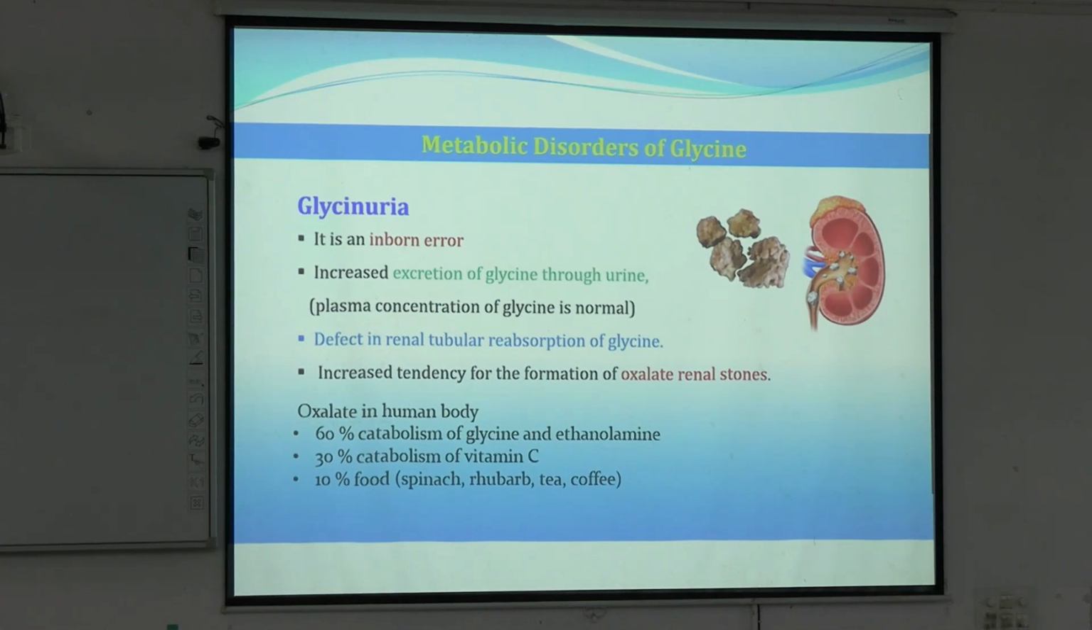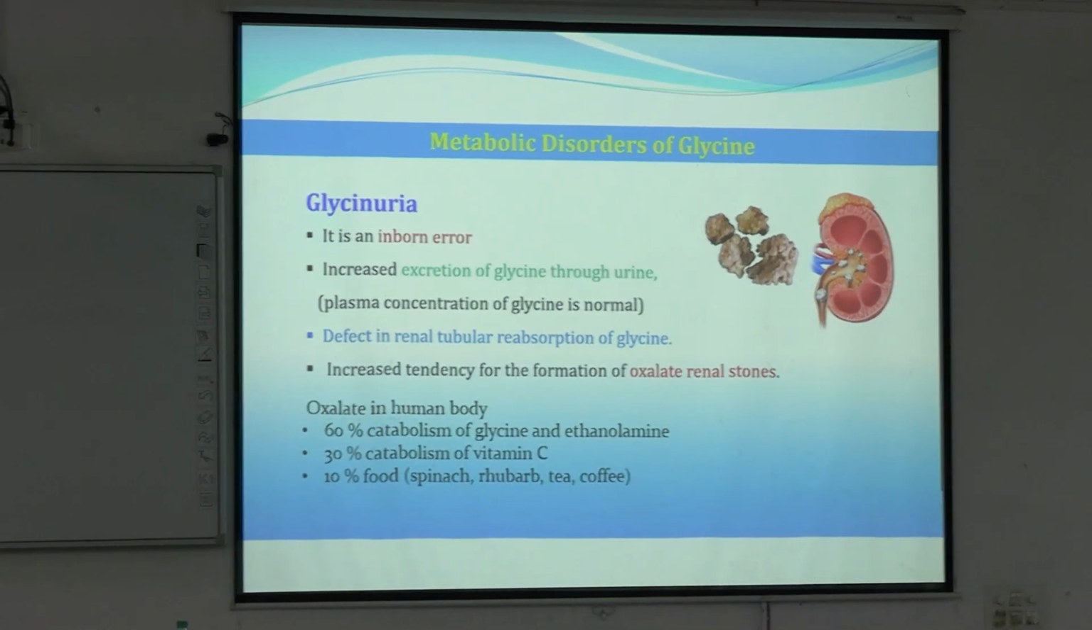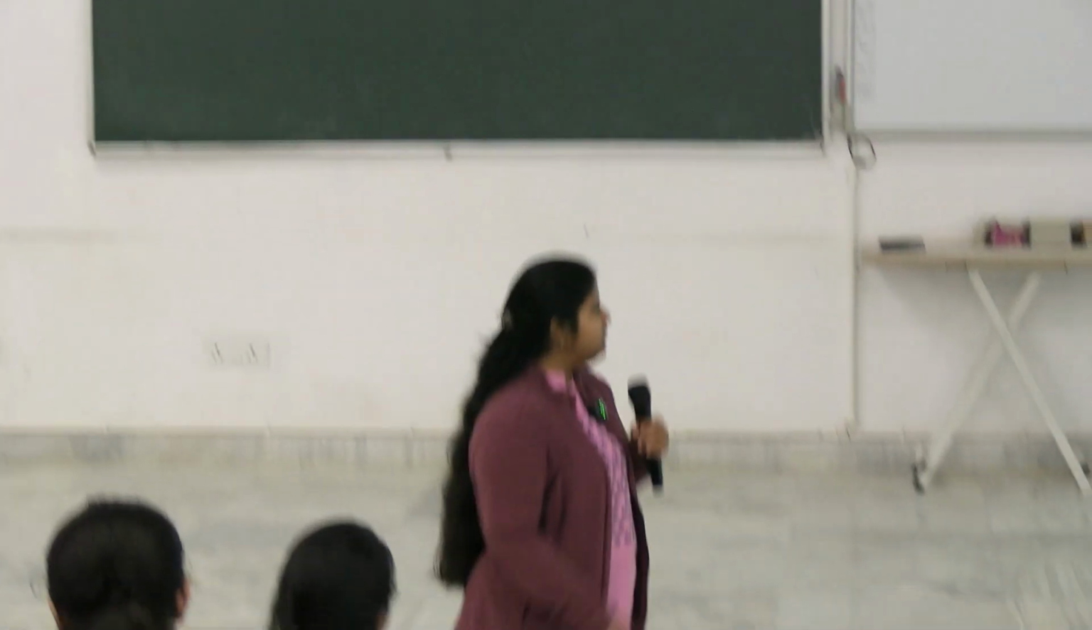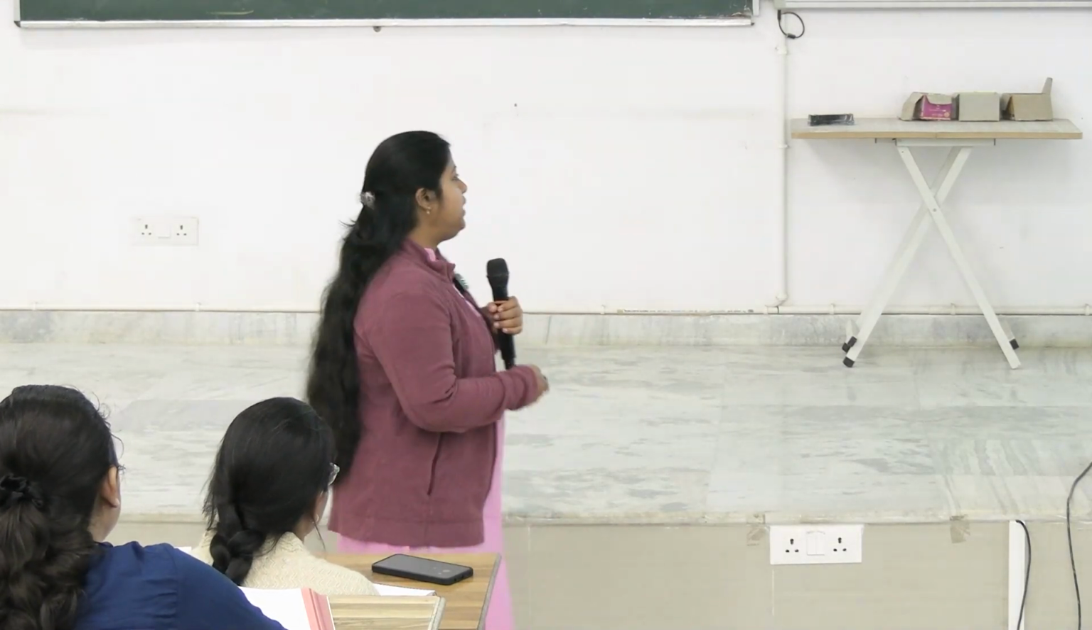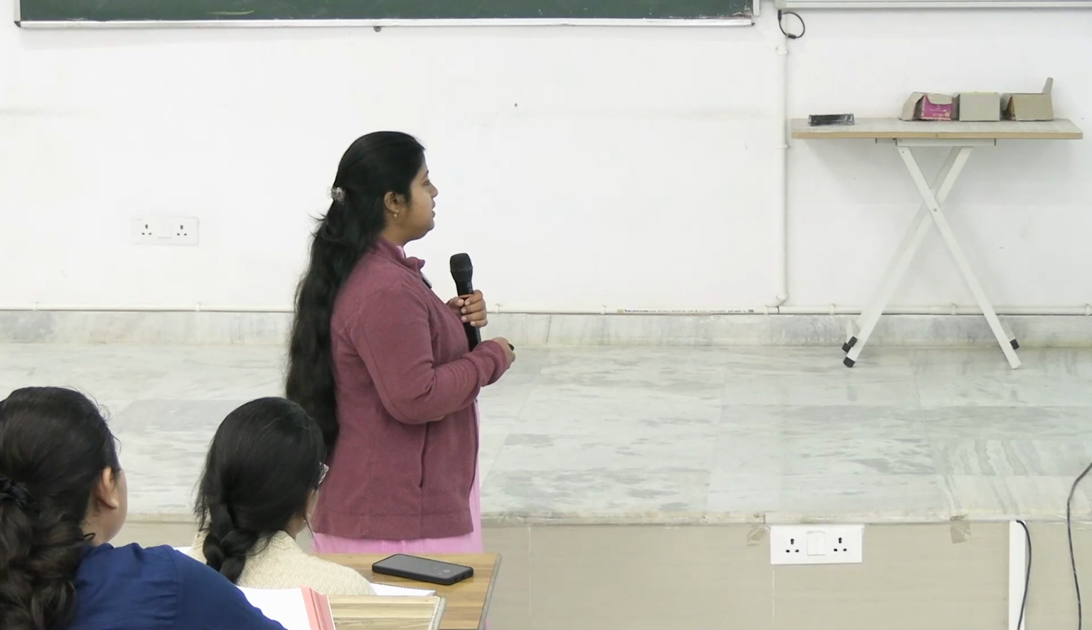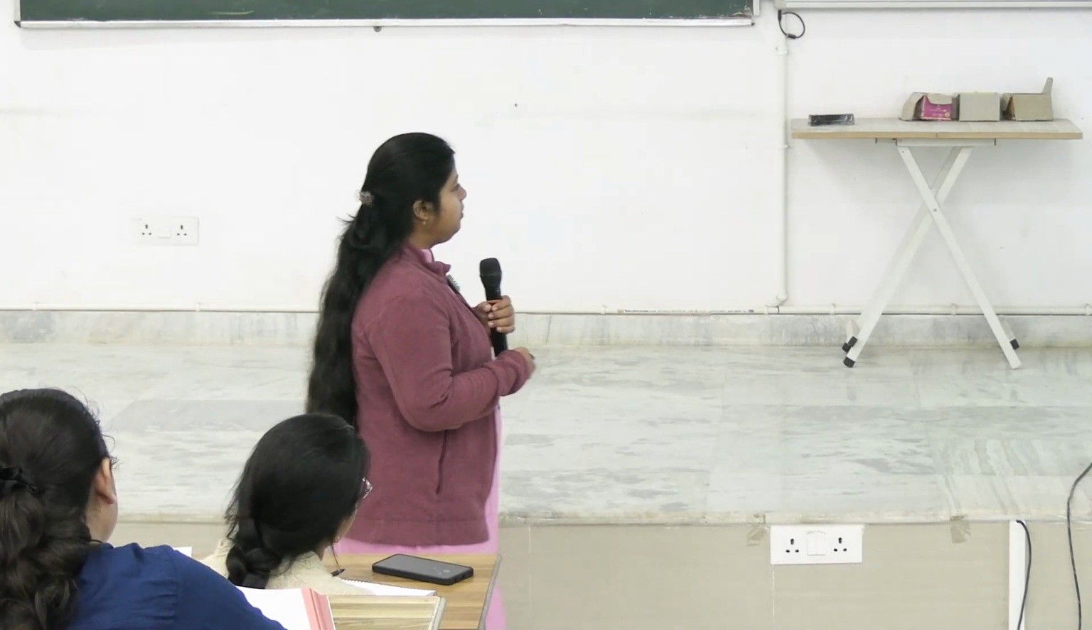Ethanolamine was coming from serine. Decarboxylation, or removal of carbon dioxide from serine, will give rise to ethanolamine. And 30% of oxalate stone comes from vitamin C. So the major component is glycine and serine, 30% comes from vitamin C, and 10% is from oxalate-rich foods.